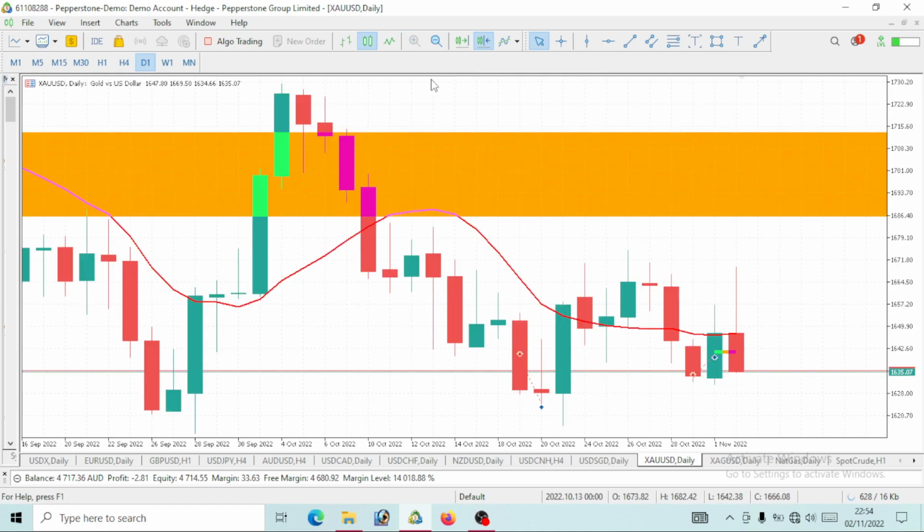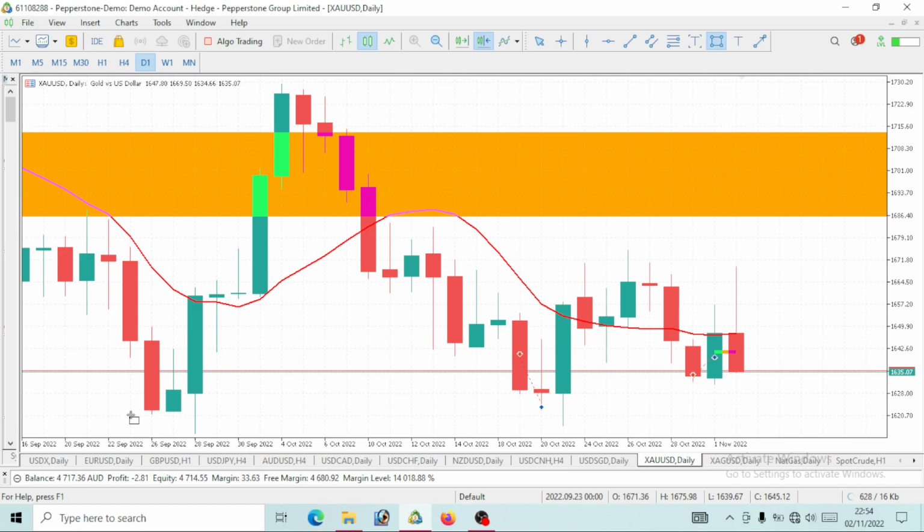We all know the rules of trading it. Once the price is below the 10 period moving average, then we are on a bearish move. But if it is above it, we are on a bullish move. So we can clearly see the price below the 10 period moving average. So this is a bearish move, meaning we are to short.